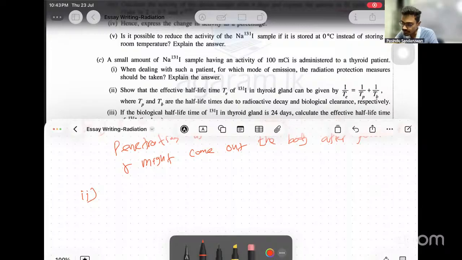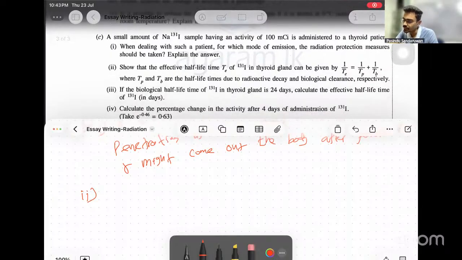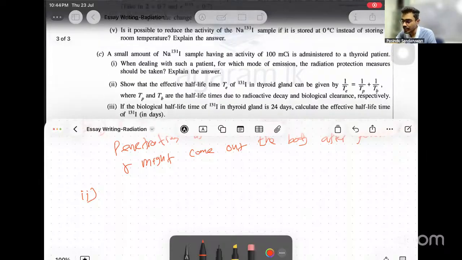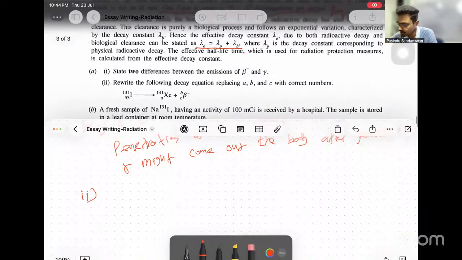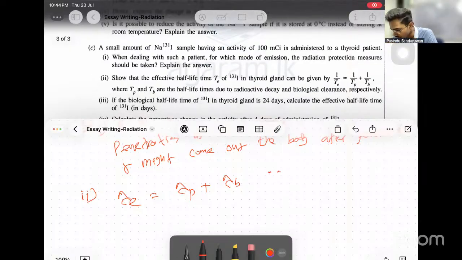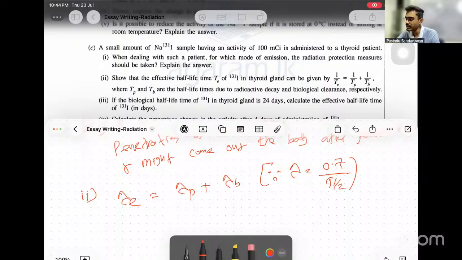Read the passage. Second one: show that the effective half-life time T of iodine 131 in the thyroid gland can be given by 1 over T equals 1 over TP plus 1 over TB. Can you remember that one equation was given for lambda? It is given that lambda equals lambda P plus lambda B. We know lambda is 0.693 over T half; it is considered as 0.7 now, since we are asked to consider it as 0.7.